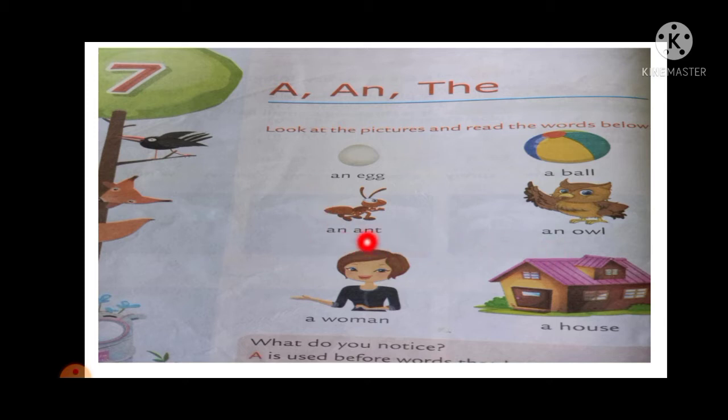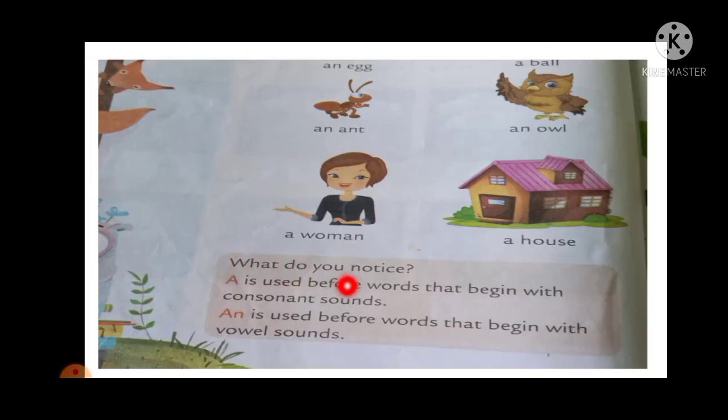So which vowels are here? A, E, I, O, U. We have 5 vowels. A, E, I, O, U. When the words begin with these 5 vowels, we have to use an article. So what do you notice here?